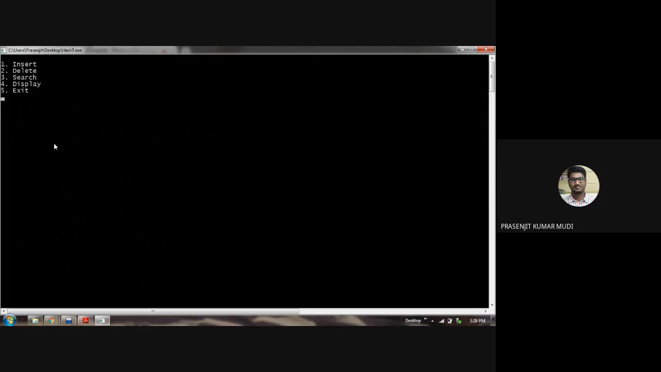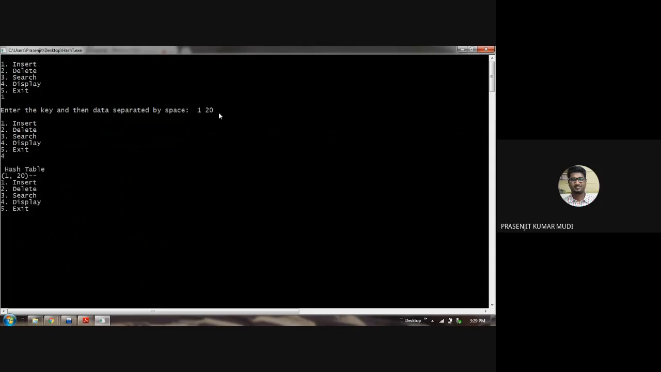Anyway, first let me insert 1 comma 20. So, insert operation. Enter the key and then data separated by a space. The first node is 1 space 20. Next, again, let me display.